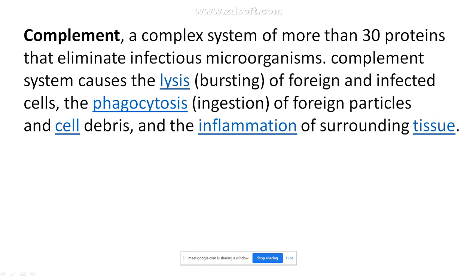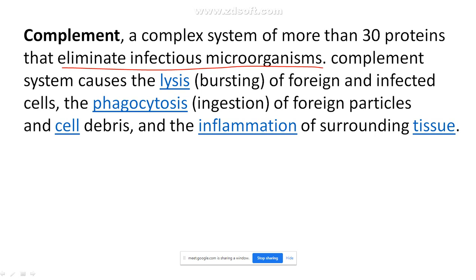Now we just told in the slide that the antigen coated antibody will present itself to a complement. What is a complement? A complement is a complex system, like a concert of proteins. At least 30 proteins have been identified, and their function is to eliminate the infectious microorganism.